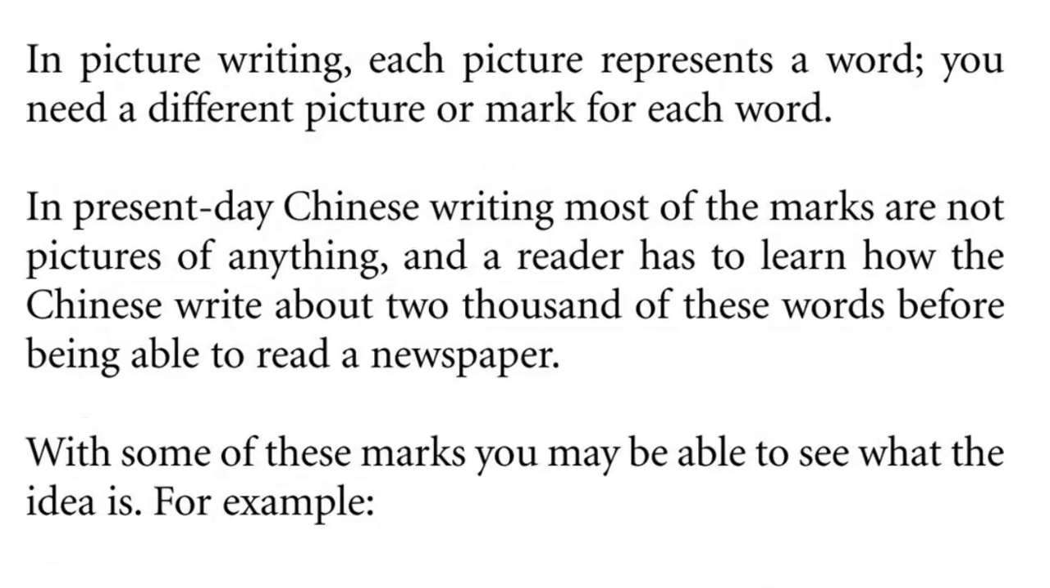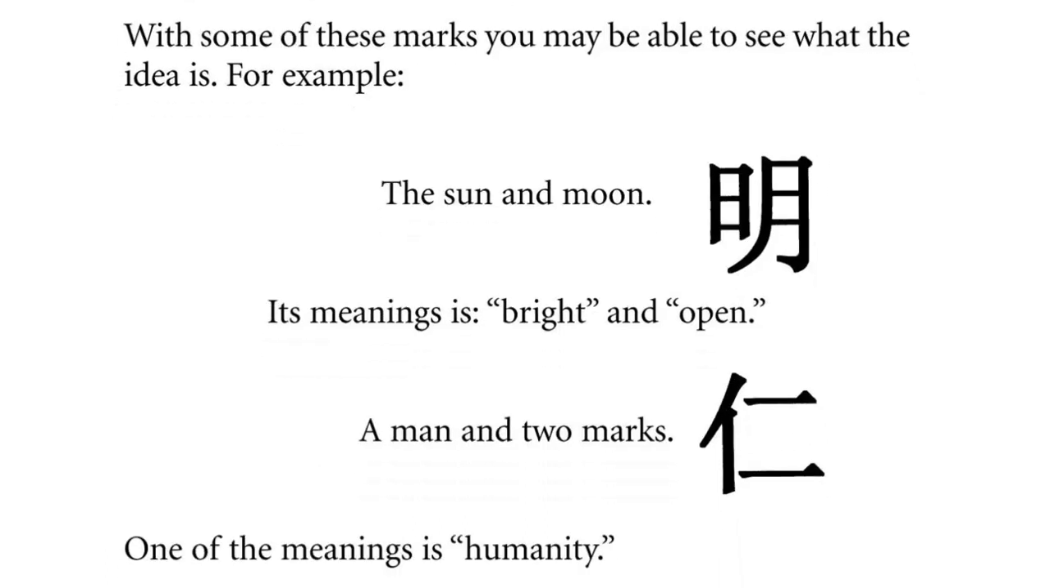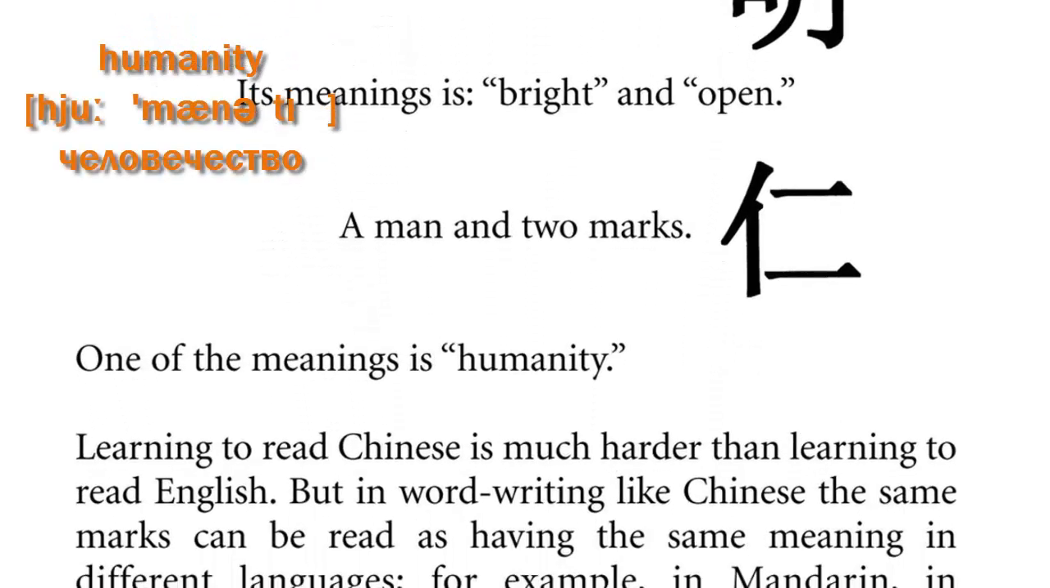In present-day Chinese writing, most of the marks are not pictures of anything, and a reader has to learn how the Chinese write about 2,000 of these words before being able to read a newspaper. With some of these marks, you may be able to see what the idea is. For example, the sun and moon. Its meaning is bright and open. A man and two marks. One of the meanings is humanity.